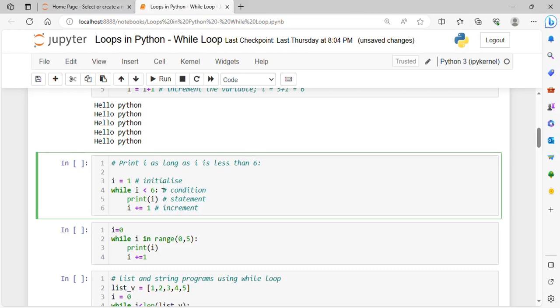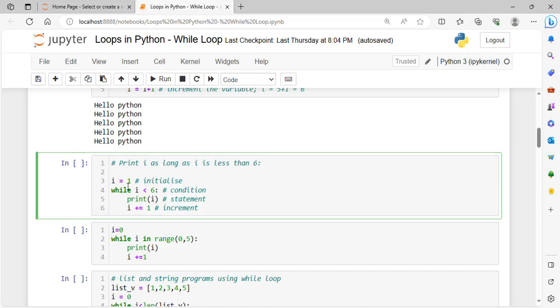Now first thing, we need to initialize that value. We initialized it to 1. Then the while statement, and then comes the condition: I less than 6. I want to keep running the loop till I becomes 6. That means I want to keep it running for 5 times: 1 2 3 4 5. And I want to print the value of I. So here I have used print I, and at last don't forget to increment the value of I. I have used the increment and assignment operator plus equals.